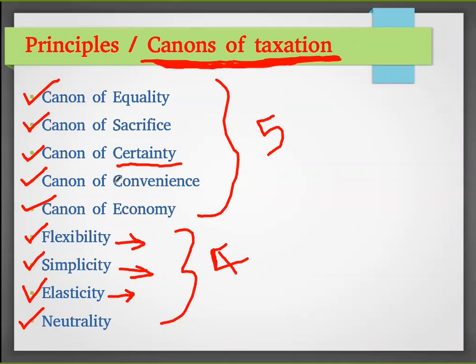Canon of convenience means they can pay at their convenience, either online, in person, or through checks, whatever it may be. Canon of economy means the expenditure made for tax collection should not exceed the tax revenue. When the person goes and collects from all the taxpayers, the expenditure will be high, it should not be high.